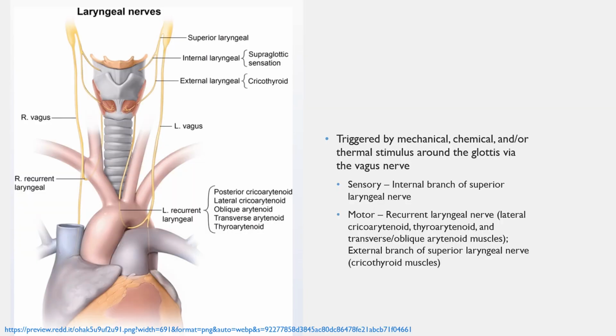Laryngospasm is triggered by either a mechanical, chemical, or thermal stimulus around the glottis, and this occurs via the vagus nerve. The sensory input is from the internal branch of the superior laryngeal nerve. The motor function occurs via the recurrent laryngeal nerve, which controls the lateral cricoarytenoids, the thyroarytenoids, and the transverse and oblique arytenoid muscles. And then the external branch of the superior laryngeal nerve controls the cricothyroid muscles.